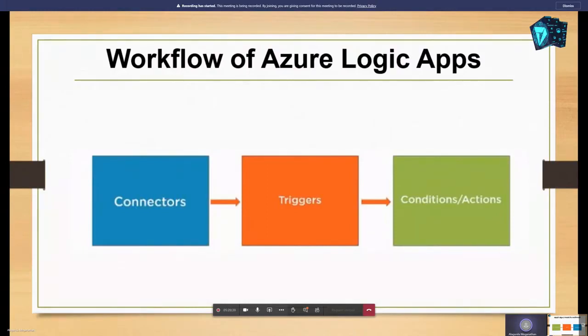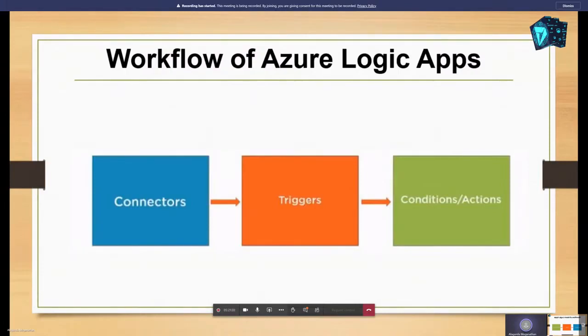Each step after the trigger in a workflow is called an action. Each action typically maps to an operation on your managed connectors or custom API apps. Actions are tasks accomplished by the flow. They could be conditions or controls, such as if conditions or loops. These come under the conditions. Now I hope you understand what a connector is, what a trigger is, and what a condition is.